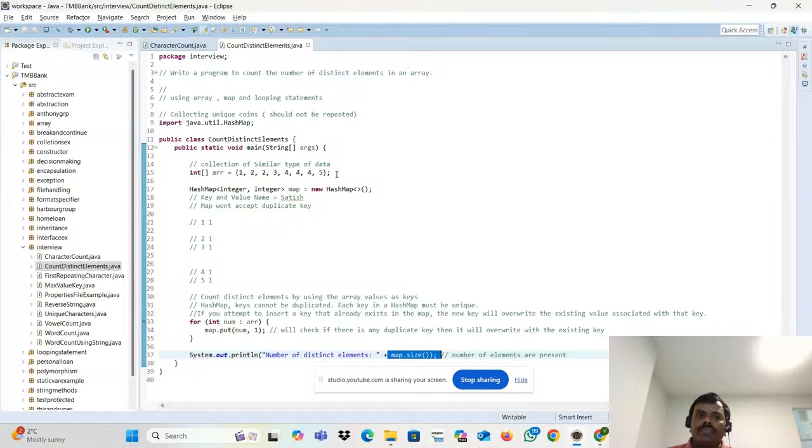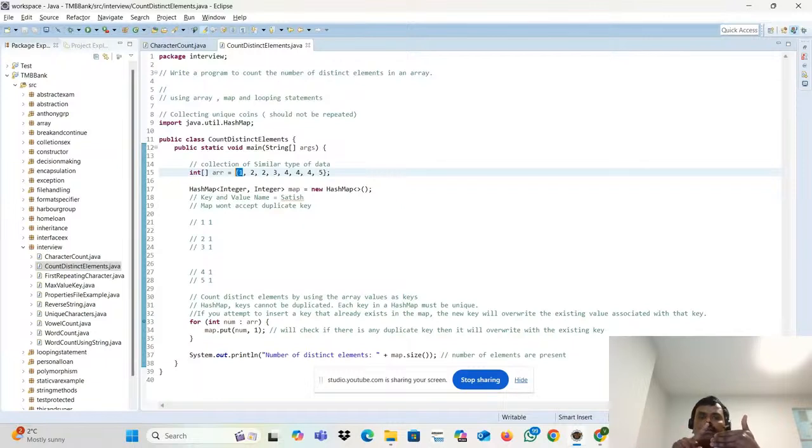How to do that? This is an array, right? If you are looking for the logic, I can explain right now. Other than collections, you have to take the first element, then take the second element and compare it. Is there any duplicacy? No. Move to the next one.